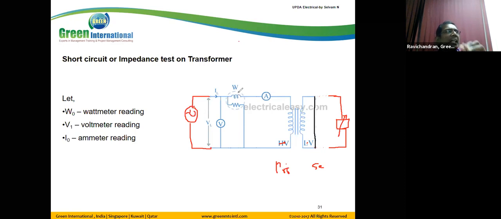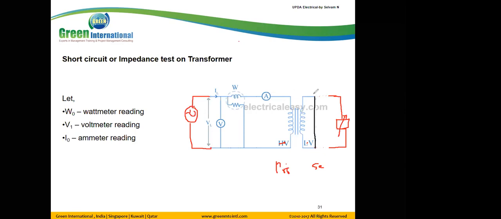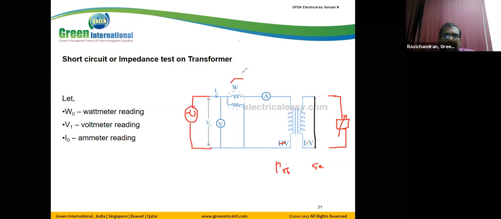Now this wattmeter reads some value. Because the short circuit means all the power goes to the secondary, this wattmeter reads the full load power. This power represents the copper losses.